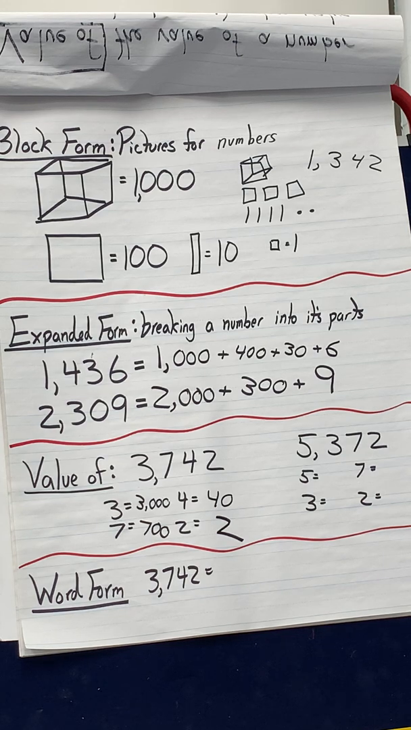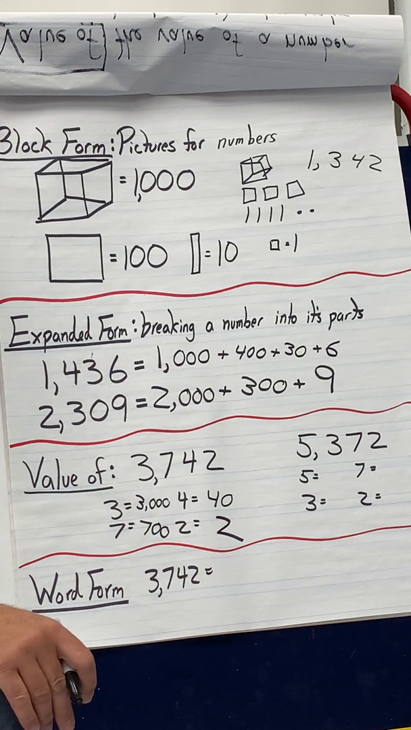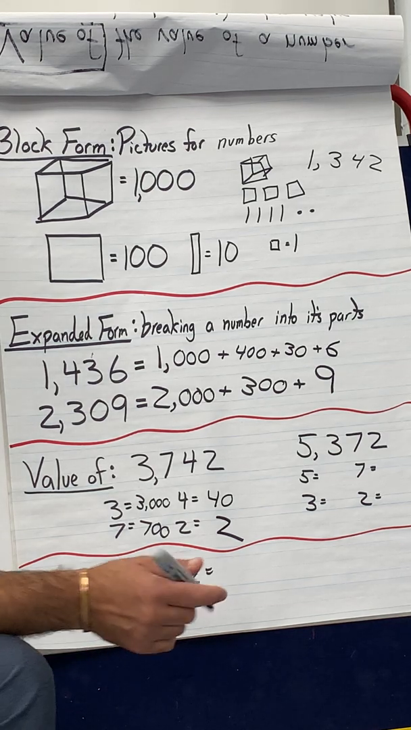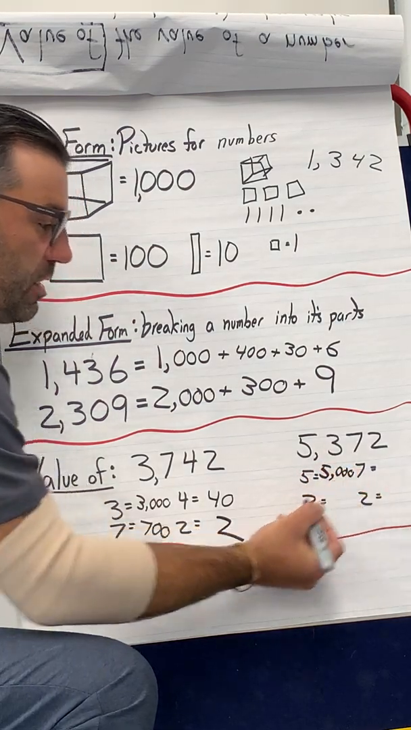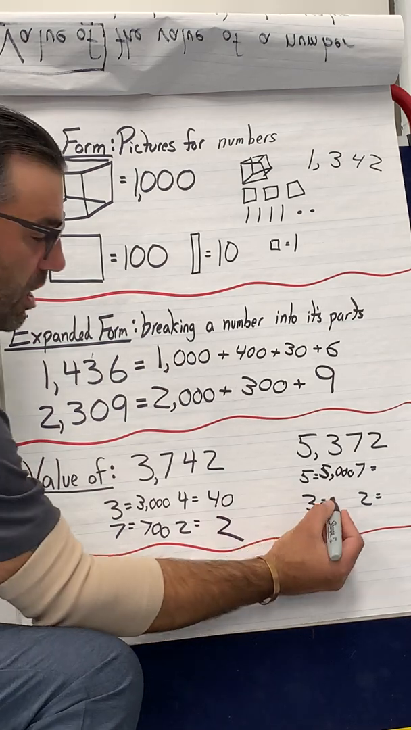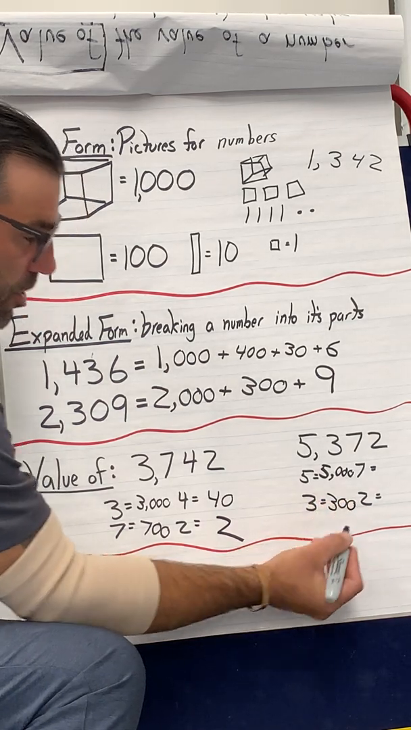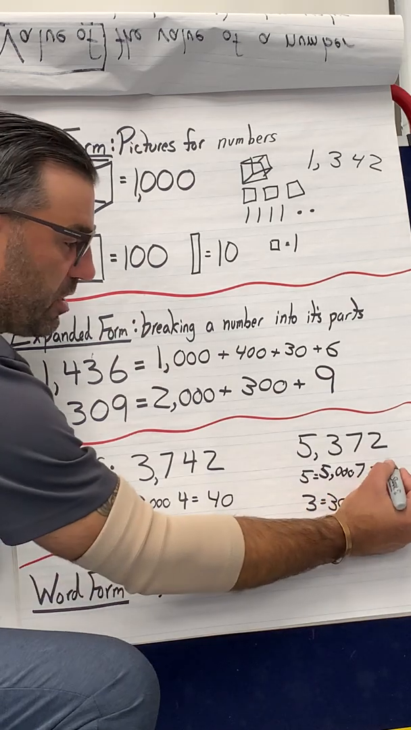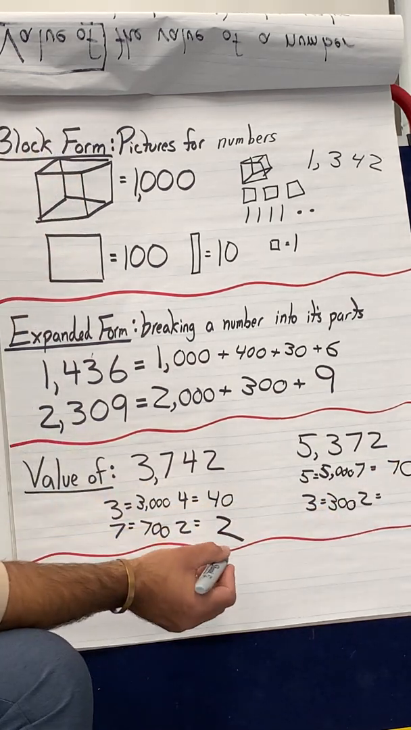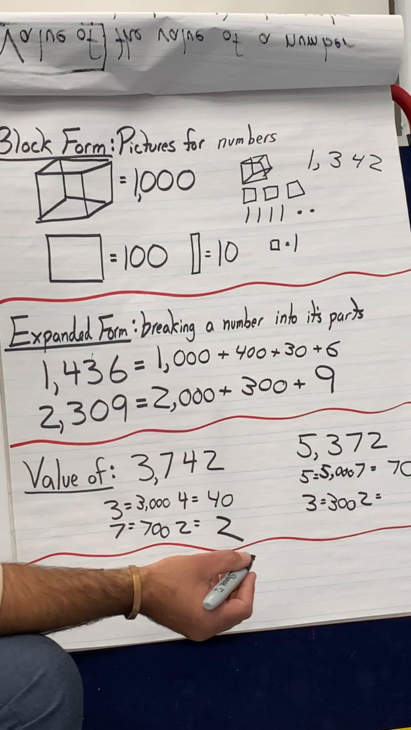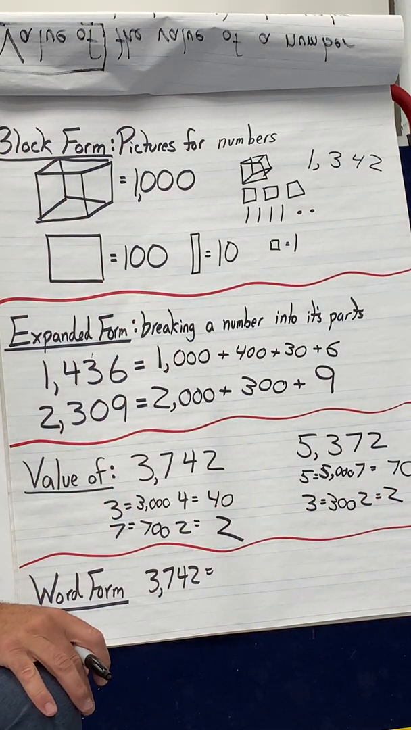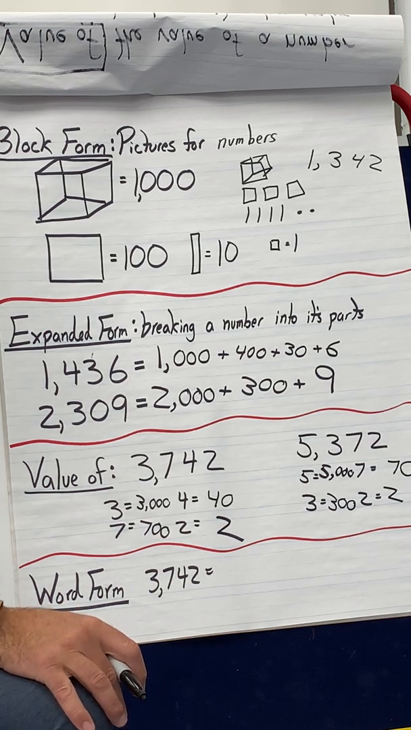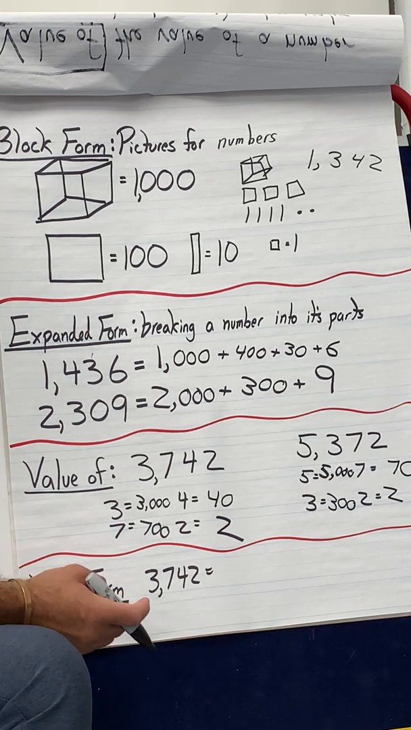Okay? So the next one is 5,372. Sorry about that. So the 5 is in thousands, so the 5 is 5,000. The 3 is in the hundreds, so it's going to be 300. The 7 is in the tens, so that's just going to be 70. And the 2 is in the ones, so it's just going to be 2. Okay? 5,372.